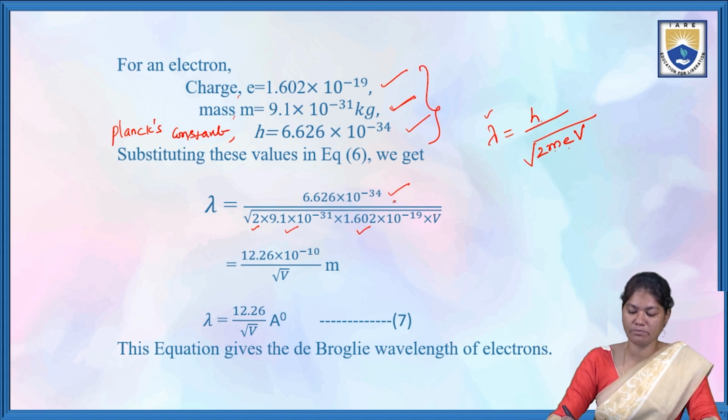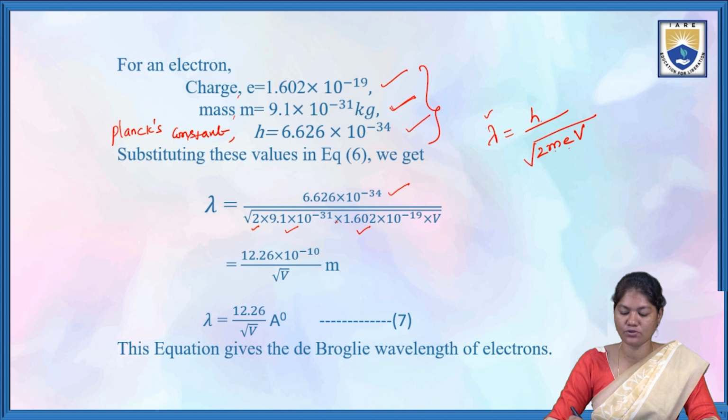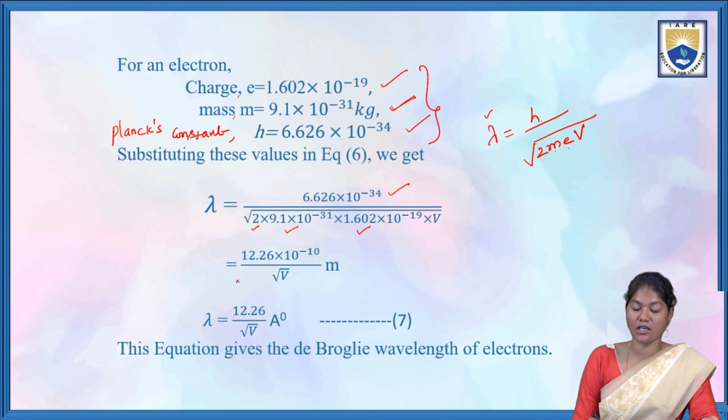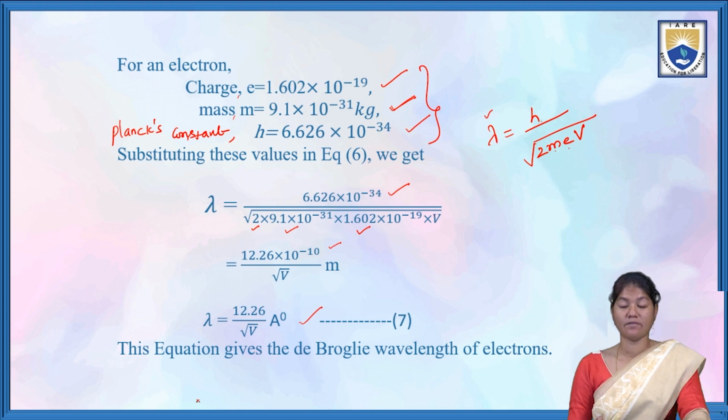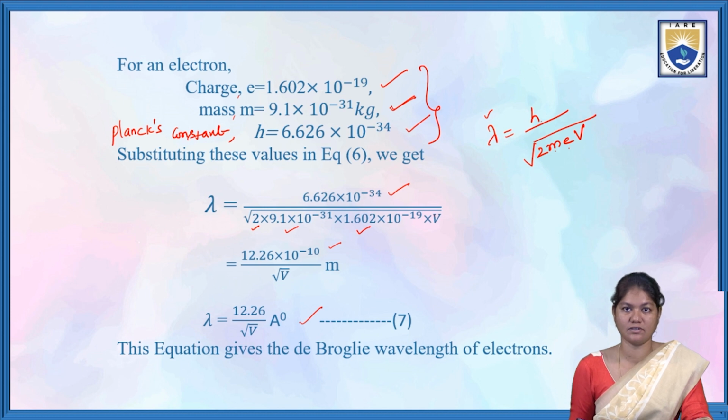When we simplify this and calculate the values, it is equal to 12.26 into 10 power minus 10 by under root V meters. Writing in terms of angstroms, lambda is equal to 12.26 divided by root of V. This is the equation which gives the de-Broglie wavelength of electrons.